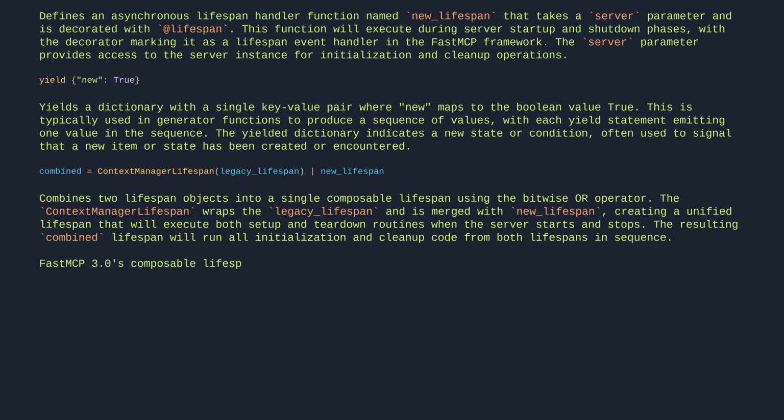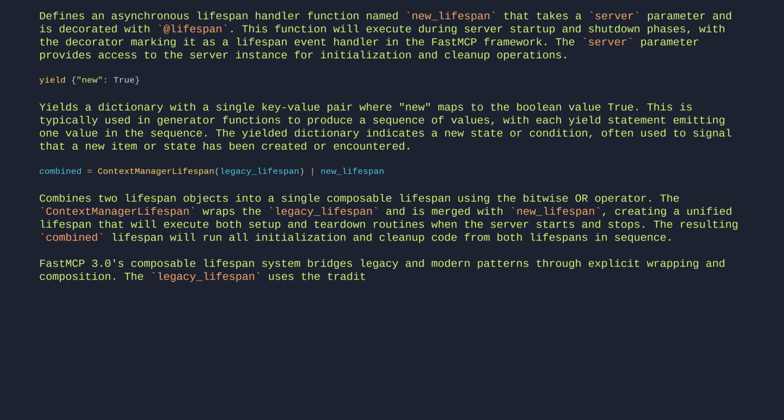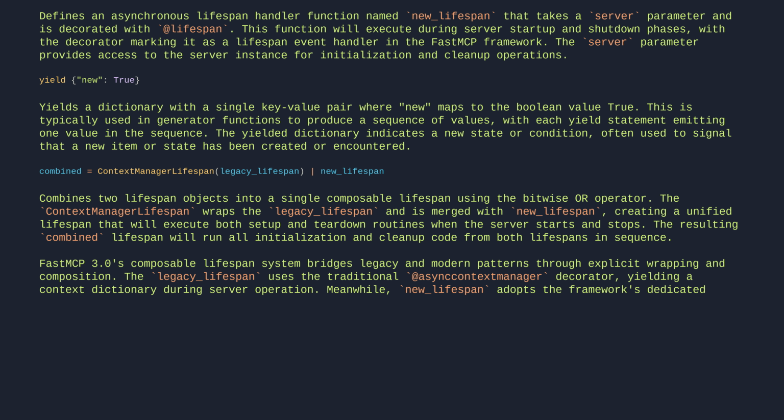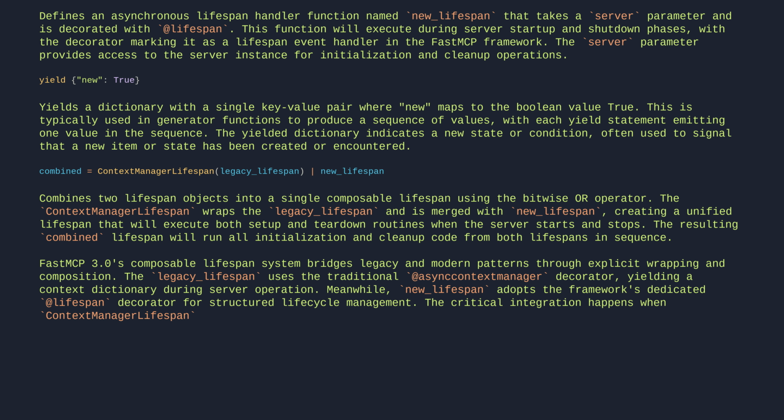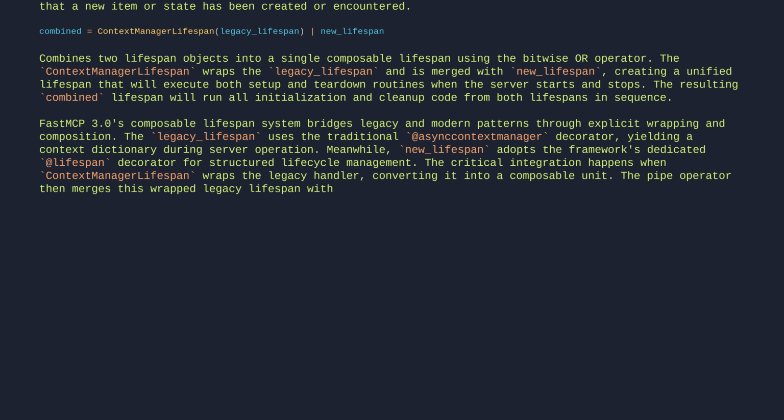FastMCP3's composable lifespan system bridges legacy and modern patterns through explicit wrapping and composition. The legacy lifespan uses the traditional @asynccontextmanager decorator, yielding a context dictionary during server operation. Meanwhile, new_lifespan adopts the framework's dedicated @lifespan decorator for structured lifecycle management. The critical integration happens when ContextManagerLifespan wraps the legacy handler, converting it into a composable unit. The pipe operator then merges this wrapped legacy lifespan with the modern handler, creating a unified sequence that executes both during startup and shutdown.